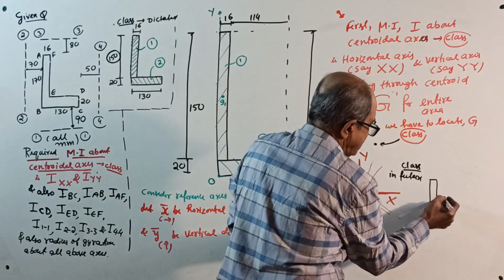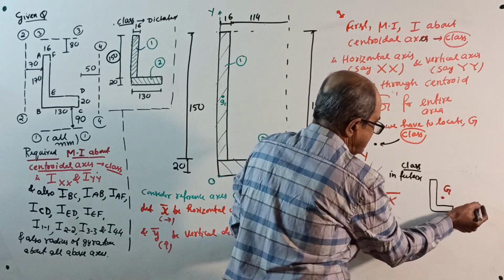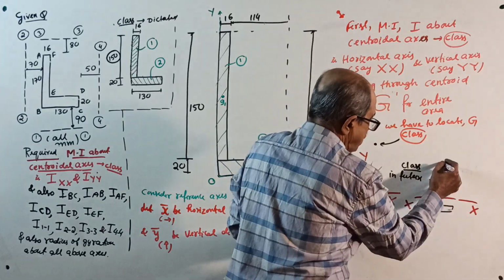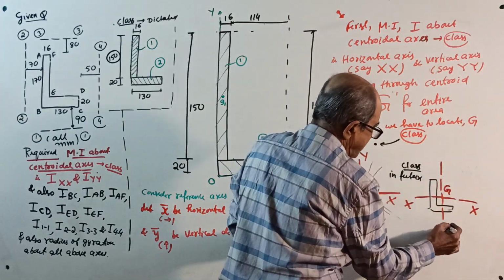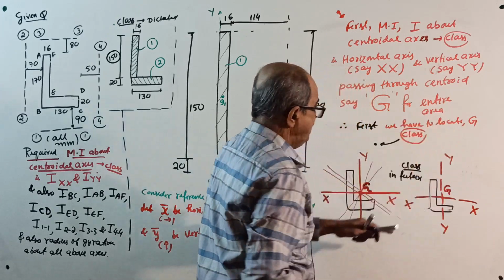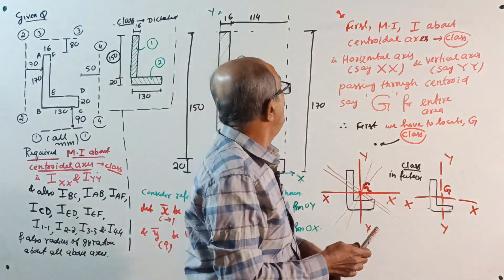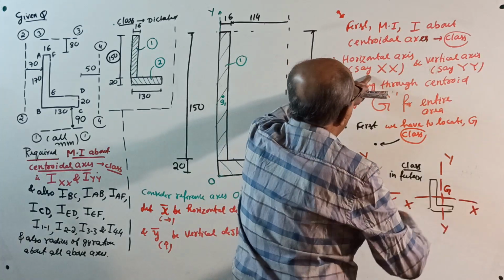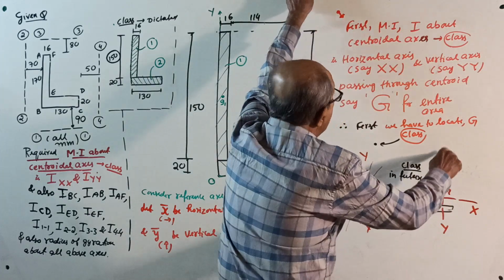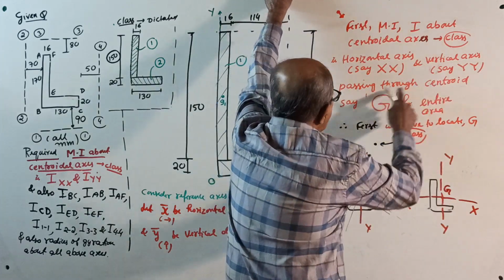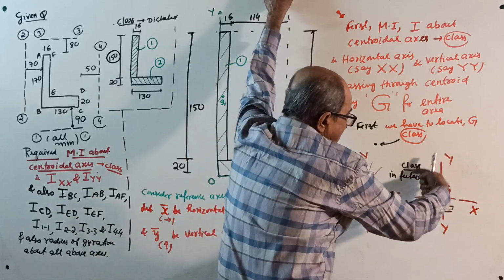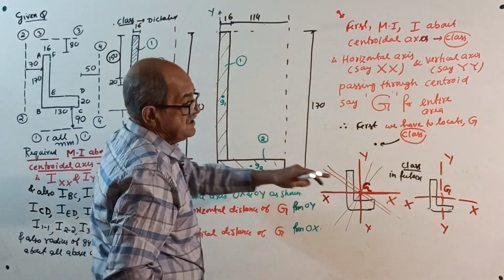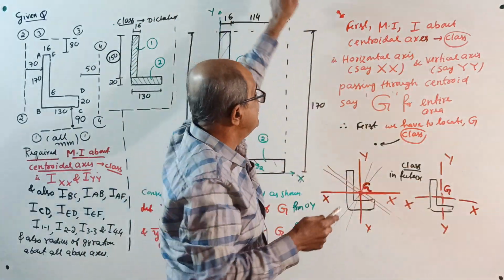Centroid G here, horizontal axis XX, and vertical axis YY. This is red color, okay, YY. These are the centroidal axes. So that is the horizontal axis, say XX, and vertical axis, say YY, passing through centroid G for the entire area. This is not the centroid of part 1 and part 2, but centroid G for the entire area.